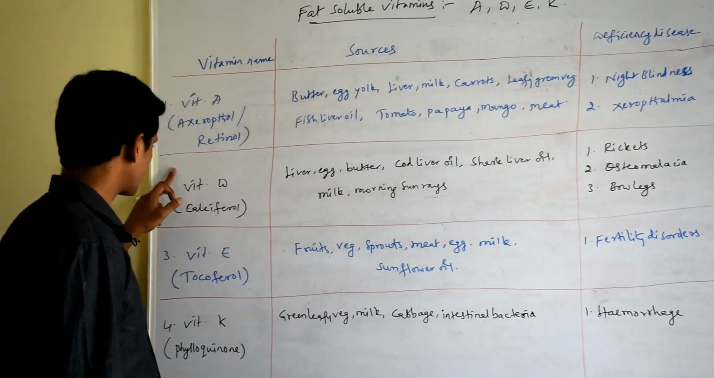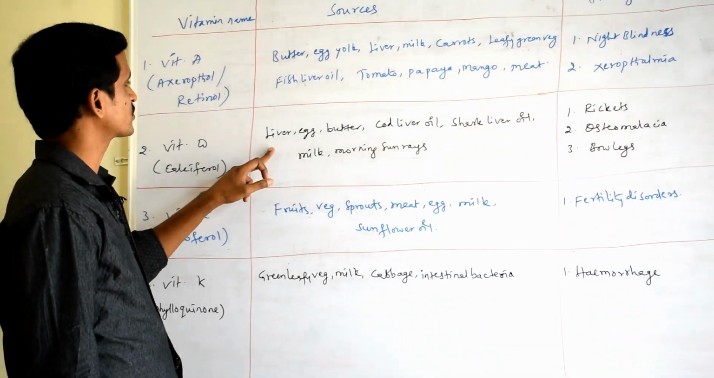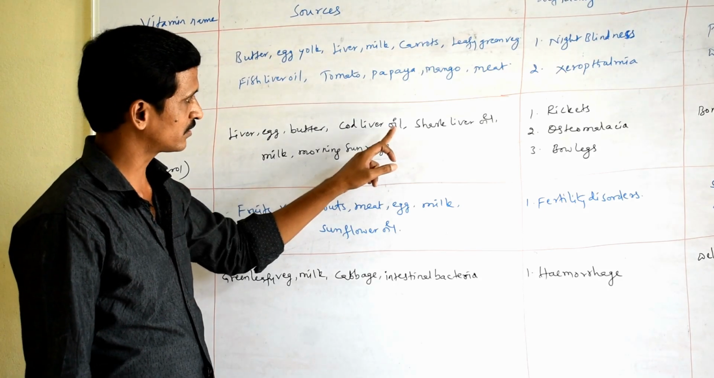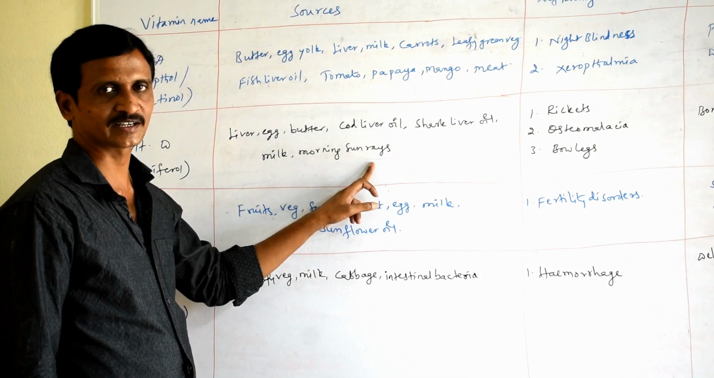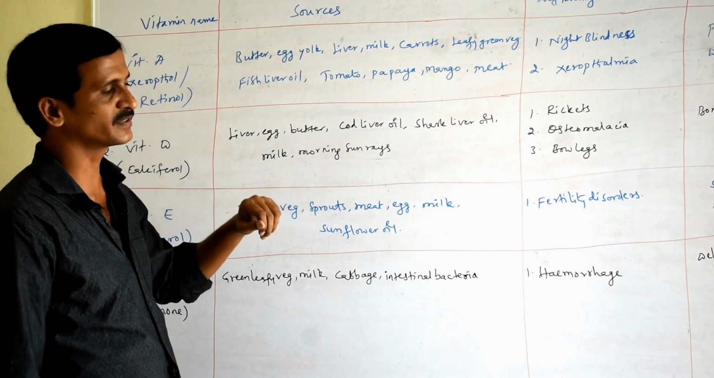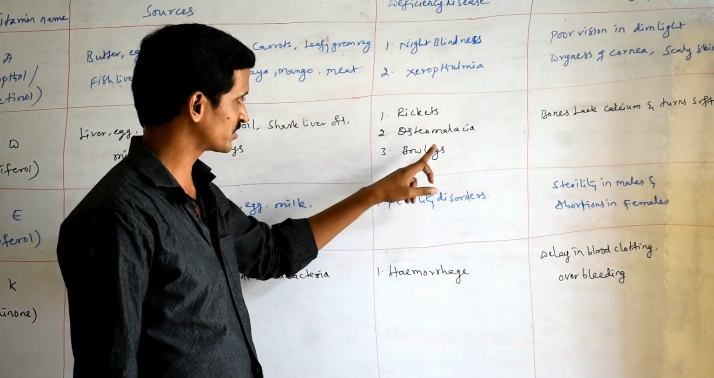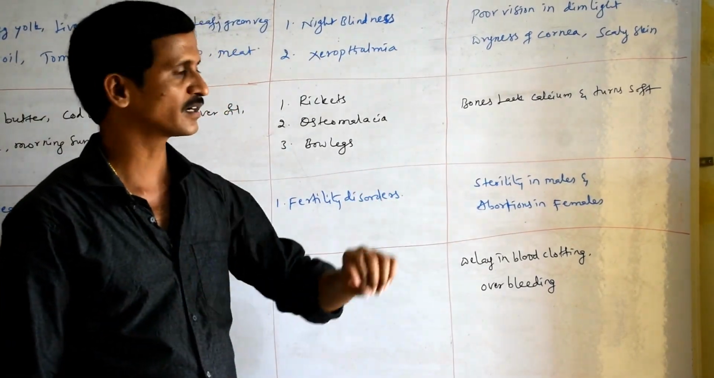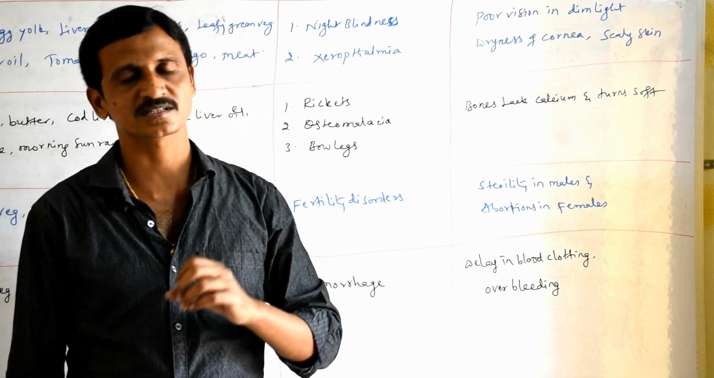Then the second vitamin, vitamin D, technically called calciferol. Sources are liver, egg, butter, cod liver oil, shark liver oil, milk and morning sun rays. Exposure to morning and evening sun rays also synthesizes vitamin D. Deficiency disorders are rickets, osteomalacia and bow legs. The symptoms are that bones lack calcium, which makes bones soft.